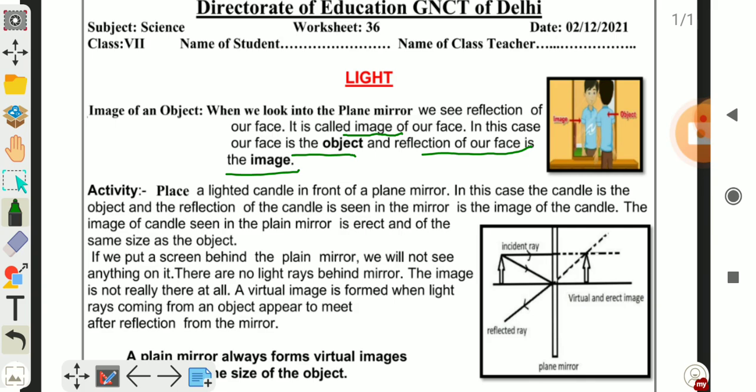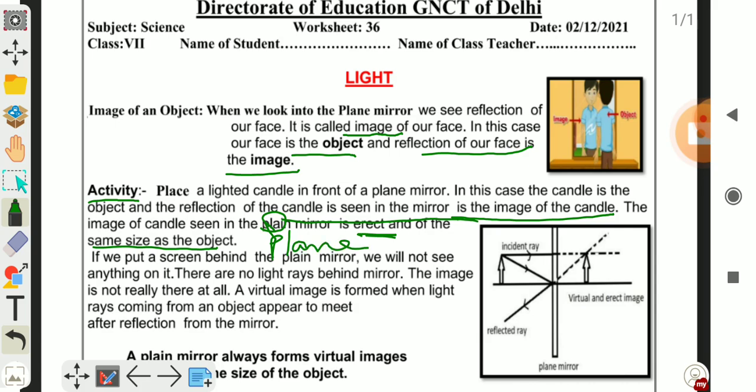Here we will do an activity. Place a lighted candle in front of the plane mirror. In this case, the candle is the object and the reflection of the candle seen in the mirror is the image of the candle. Reflection of an object is known as the image of an object. The image of the candle seen in the plane mirror is erect and the same size as the object. So this is plane.